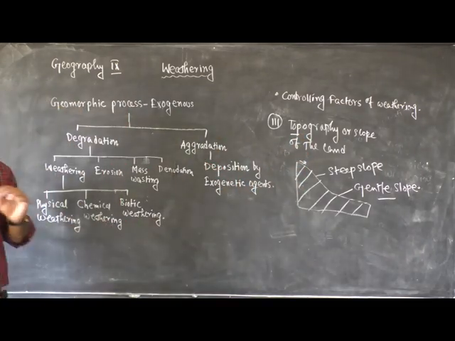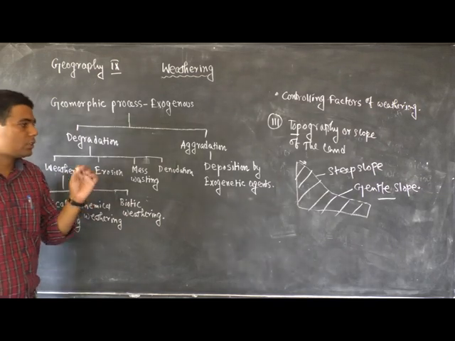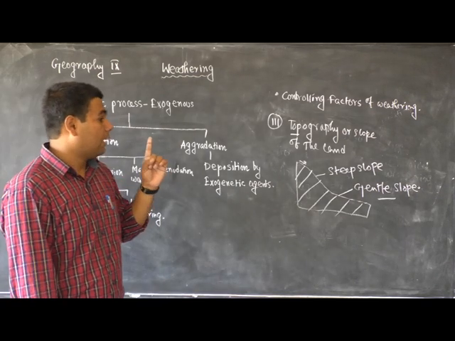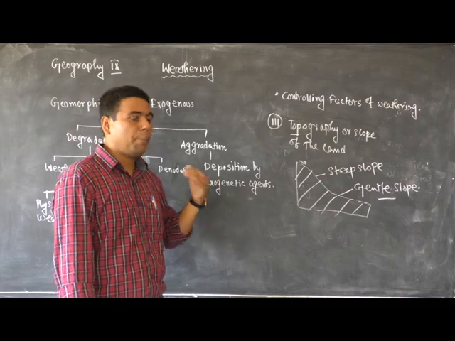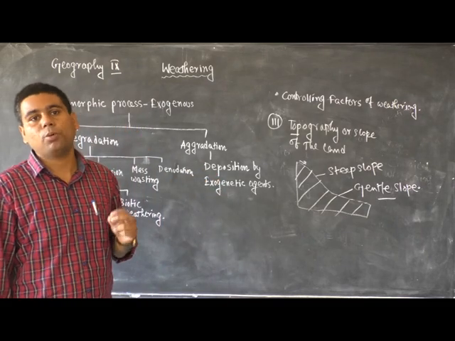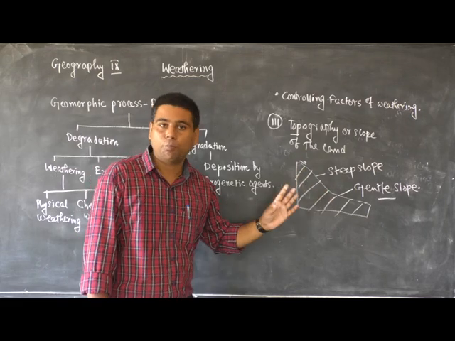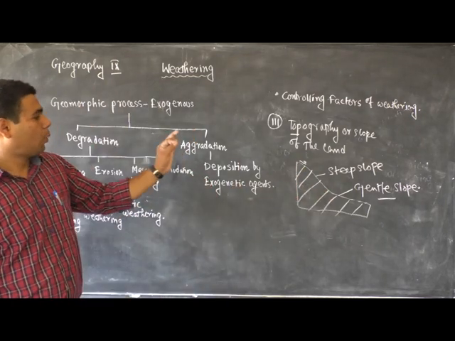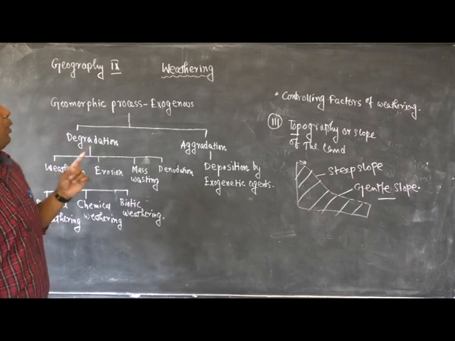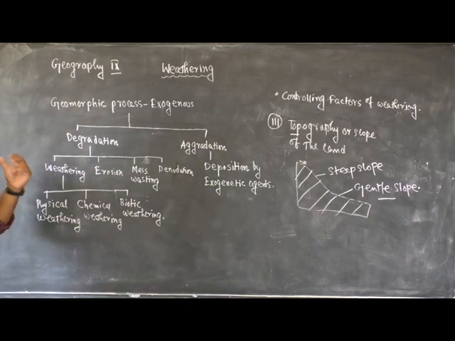It is stated that a region having steep slope is more easily affected by mechanical disintegration of rocks than a region having gentle or moderate slope. So, topography or slope is also an important factor of weathering.